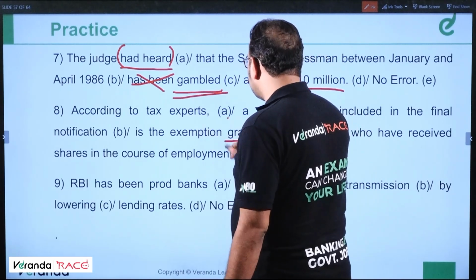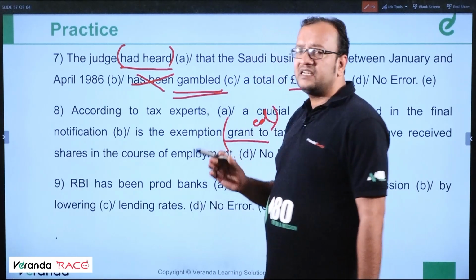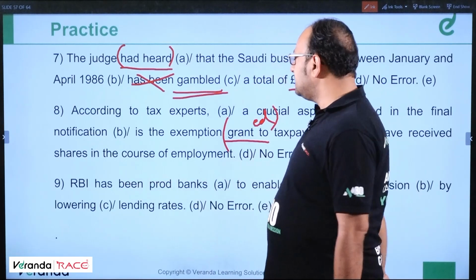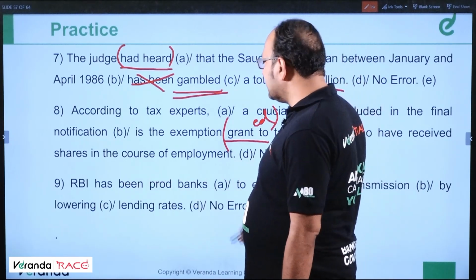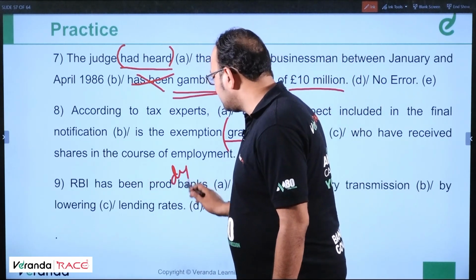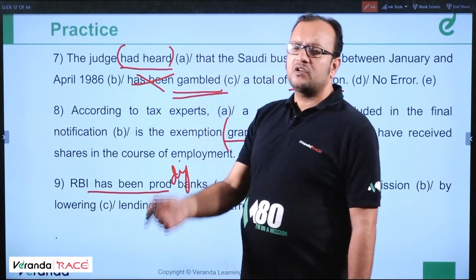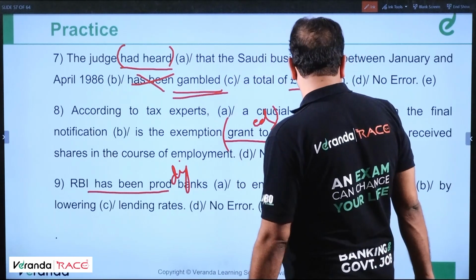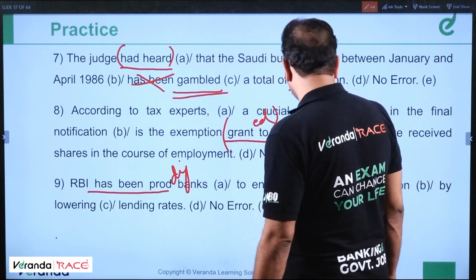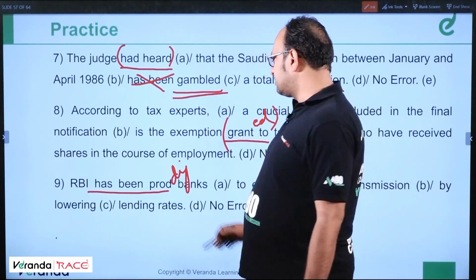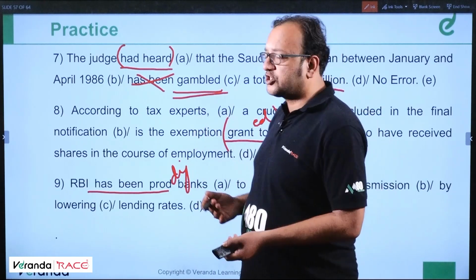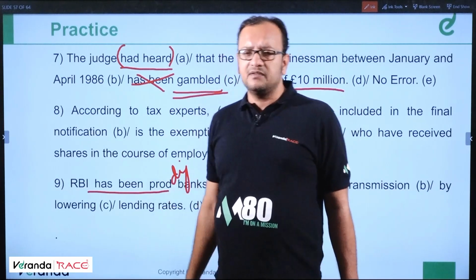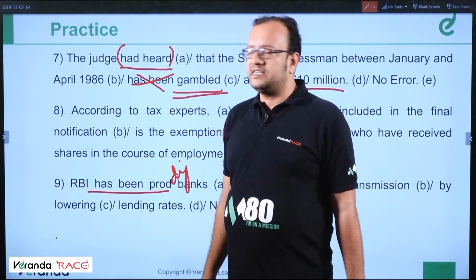Is the exemption granted? Exemption granted means it's an action that has already taken place. Clear? Fine. RBI has been prodding. Prodding means pushing, forcing kind of thing. RBI has been prodding banks to enable monetary transmissions by lowering lending rates. So it should be prodding. Has been prodding is the structure of present perfect continuous because RBI has been doing that. That's the basic motive of the sentence.